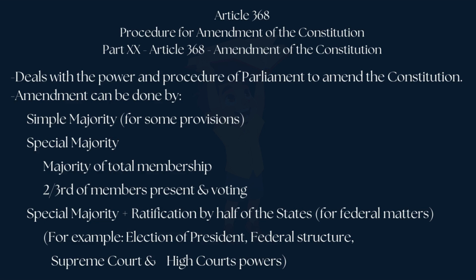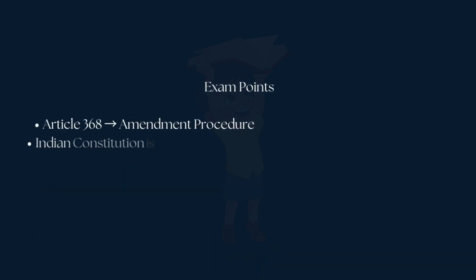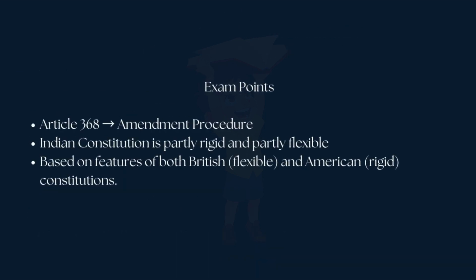Special majority plus ratification by half of the states is needed for federal matters, for example election of the President, federal structure, and Supreme Court and High Court powers. For exam points, Article 368: Amendment Procedure. The Indian Constitution is partly rigid and partly flexible, based on features of both the British (flexible) and American (rigid) constitutions.